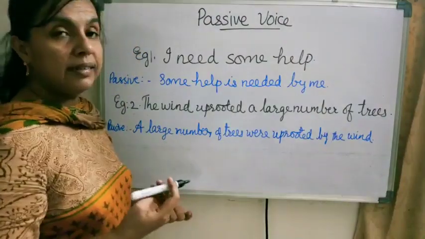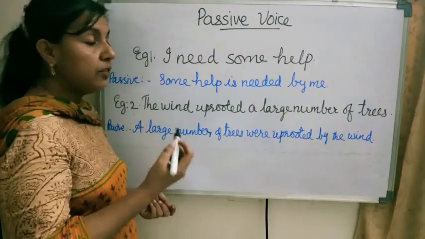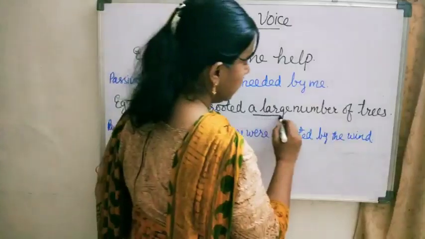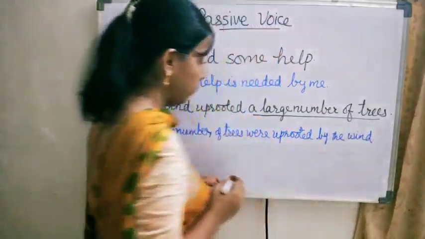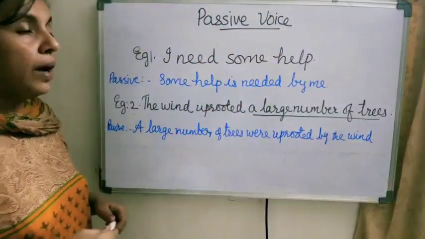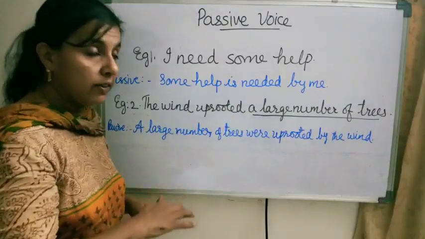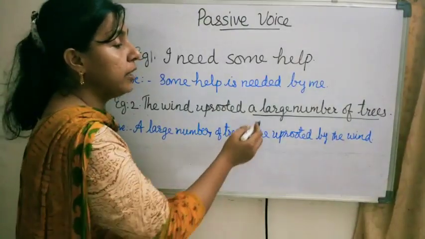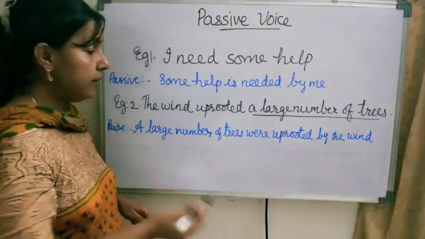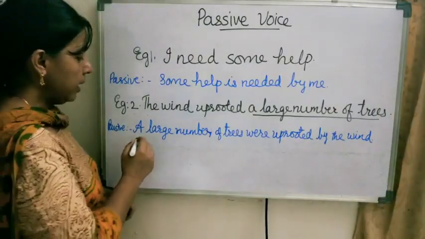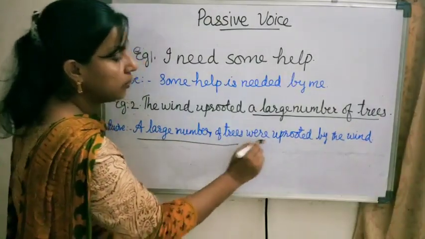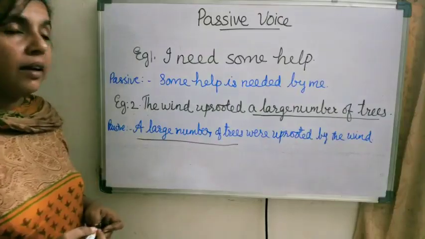One more example: the wind uprooted a large number of trees. You can see that instead of a single word, a long phrase is used here. So while changing it into passive voice, you have to take the whole phrase. Okay. So, a large number of trees were uprooted by the wind.